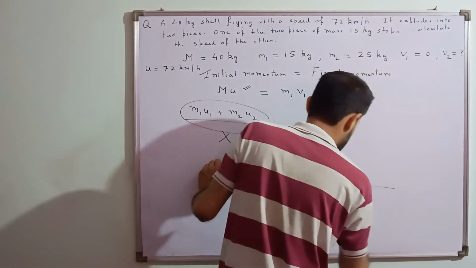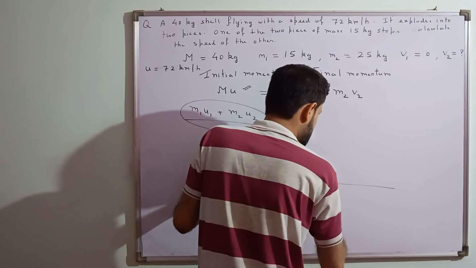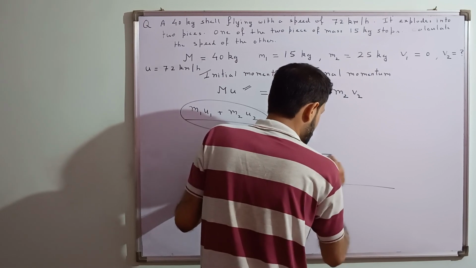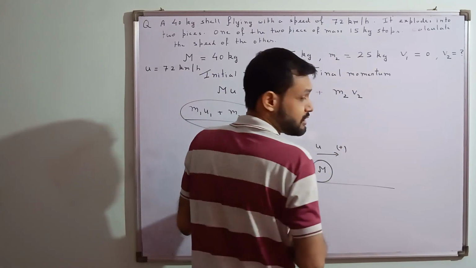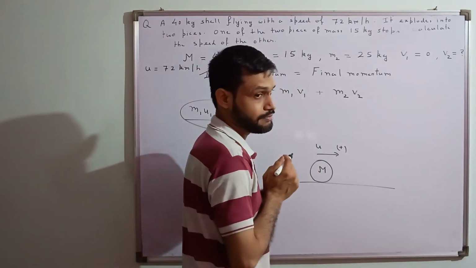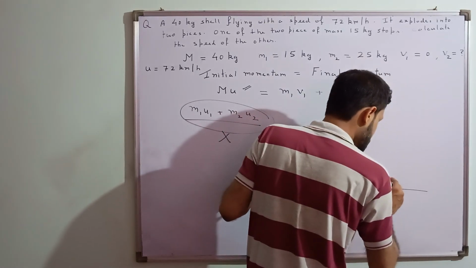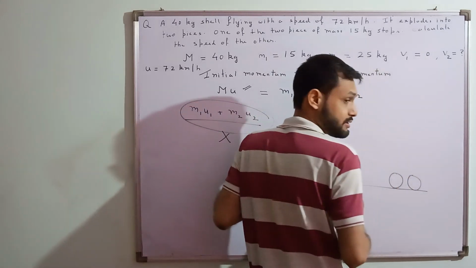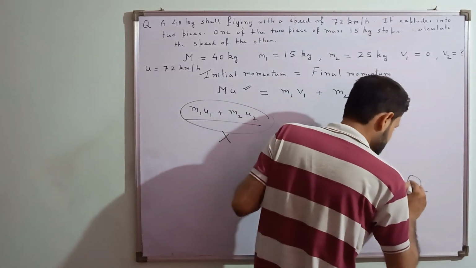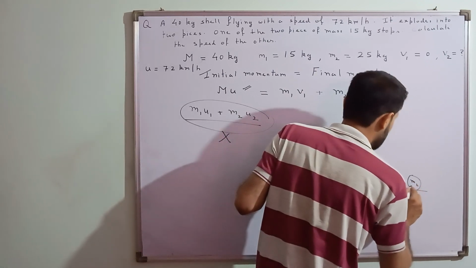Initially, this is the situation. We are having only one object, having mass m, moving with velocity, let's say u, and I am considering this direction as positive. This is my initial condition. Now, sometime later, it is breaking into two objects like this, m1 and m2.